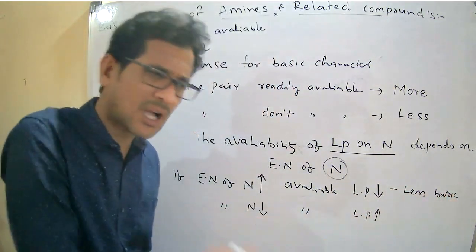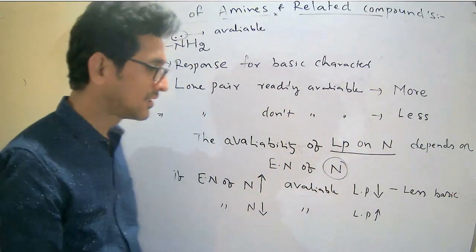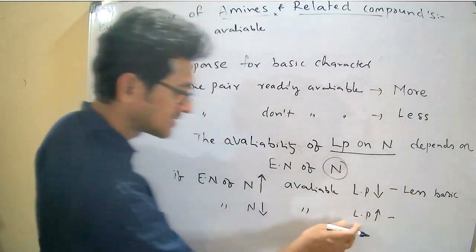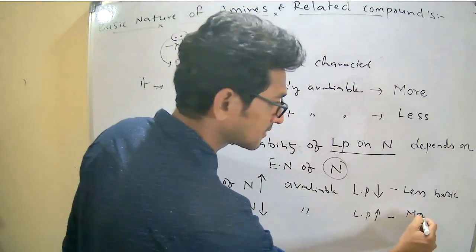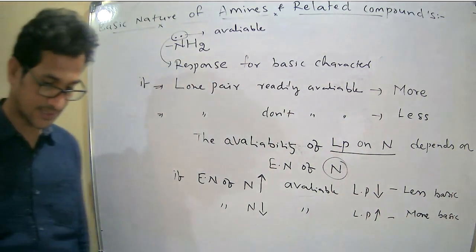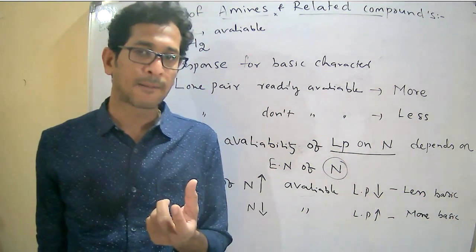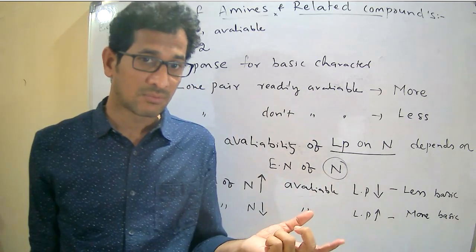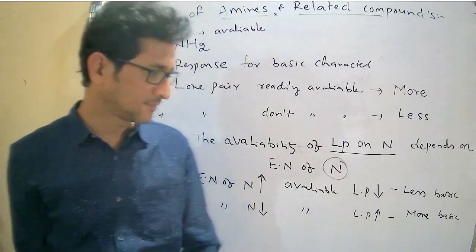If there is no lone pair available, how can it donate? Without donating a lone pair, it cannot behave as a base. So the availability of the lone pair is less, therefore less basic. In this case, if the nitrogen has less electronegativity, it is more basic. Now I will explain under which circumstances the electronegativity on nitrogen is more, and under which it is less.